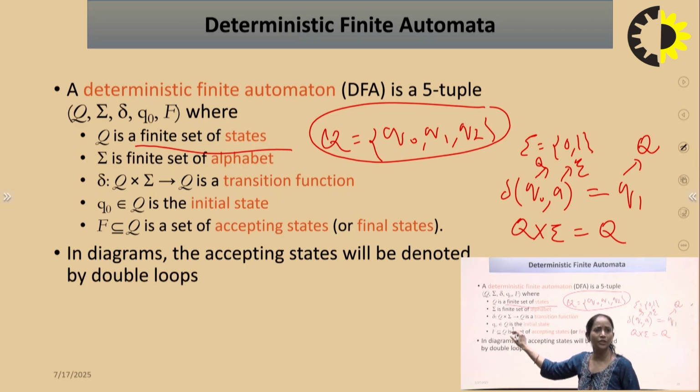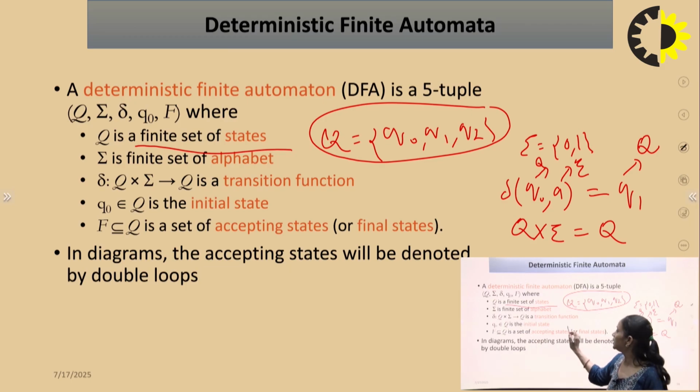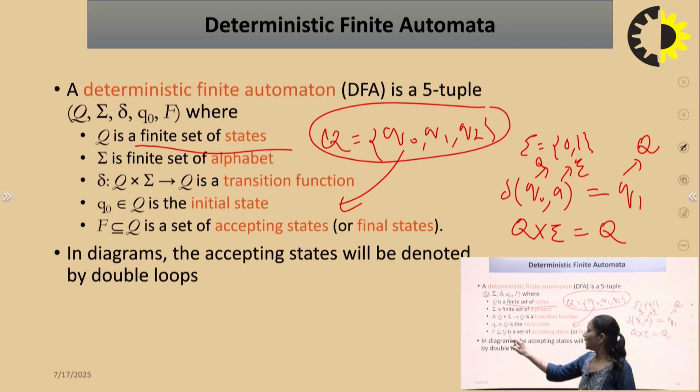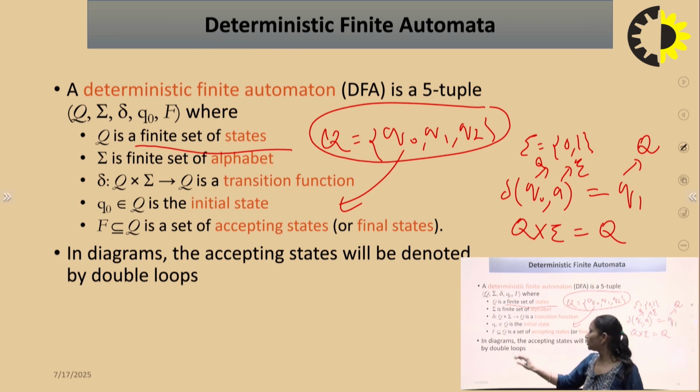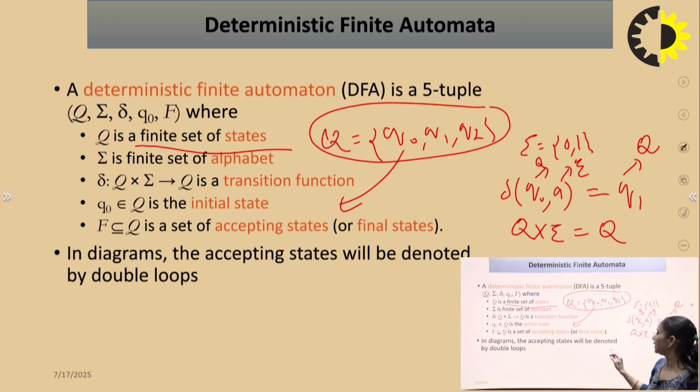Q0 belongs to capital Q. Why? Because it is the initial state and it comes from capital Q. F is a subset of capital Q, the set of accepting states or final states. F is called the final state, which is also a subset of capital Q. In the diagram, the accepting state is denoted by a double loop. If we represent the transition diagram, then a double circle represents the accepting state or final state.